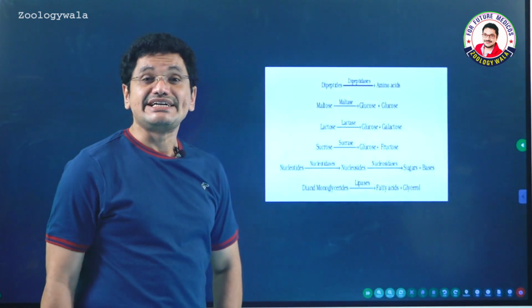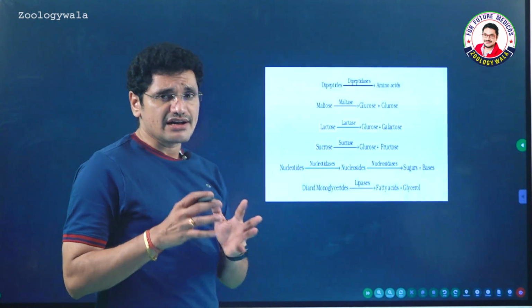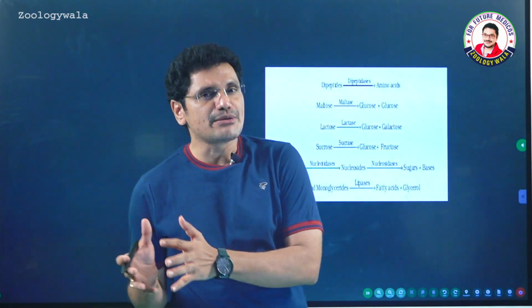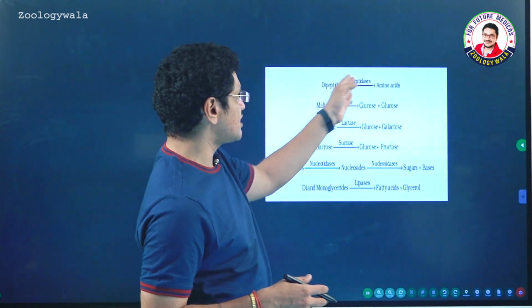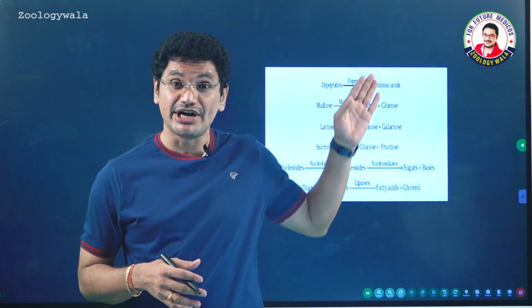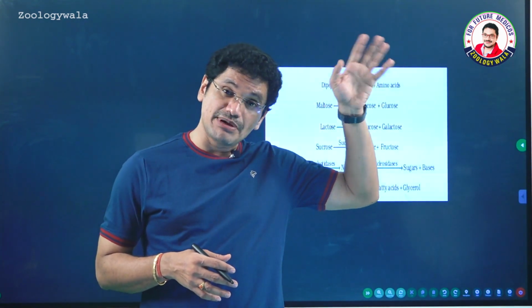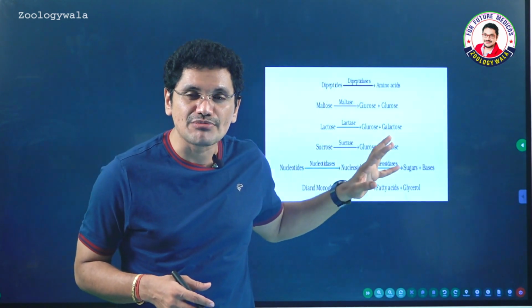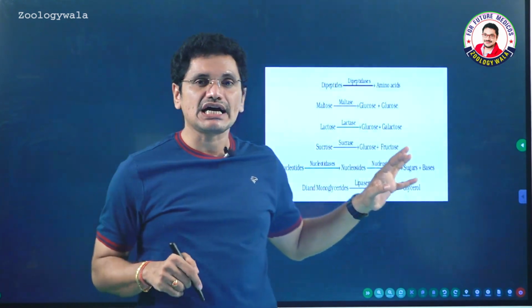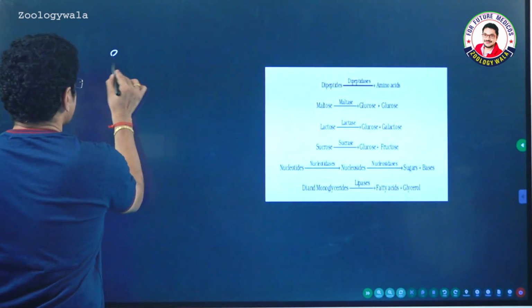You see here dipeptides. Dipeptides are nothing but the intermediary products of the protein digestion. Dipeptides are converted to amino acids in presence of dipeptidase, tripeptidase. These are the enzymes produced by intestinal juice called succus entericus, or intestinal juice.